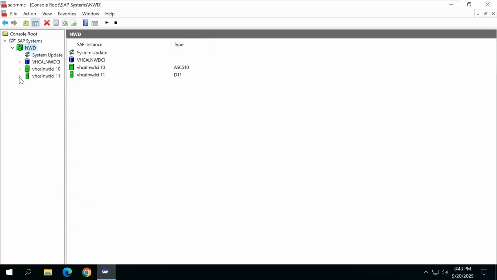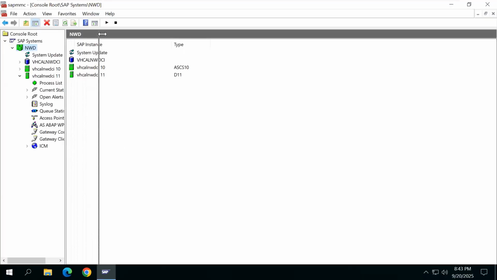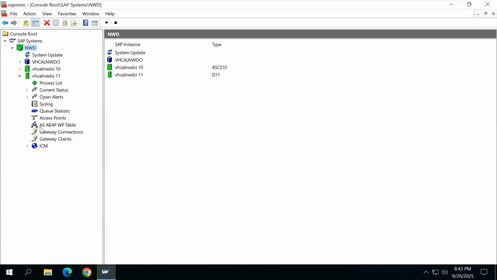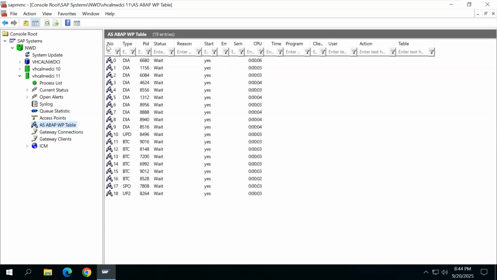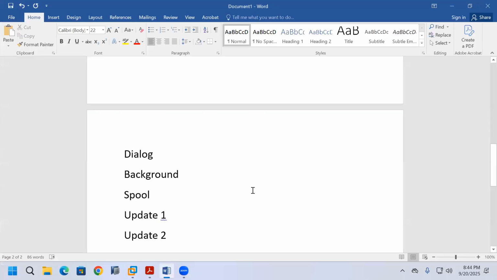Here you saw, in the primary application server instance, AAS ABAP. AAS means application server ABAP, and WP means work process table. In this table, whatever is listed is called a work process. DIA is dialog work process. UPD means update work process. BTC means background work process. SPO means spool. And UP2 means another update work process.